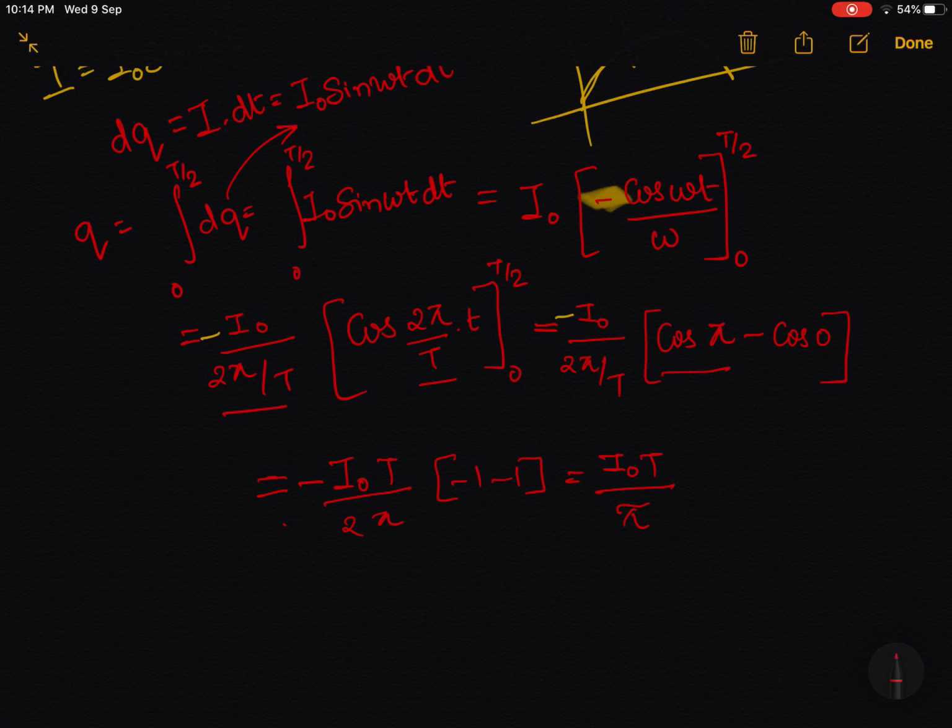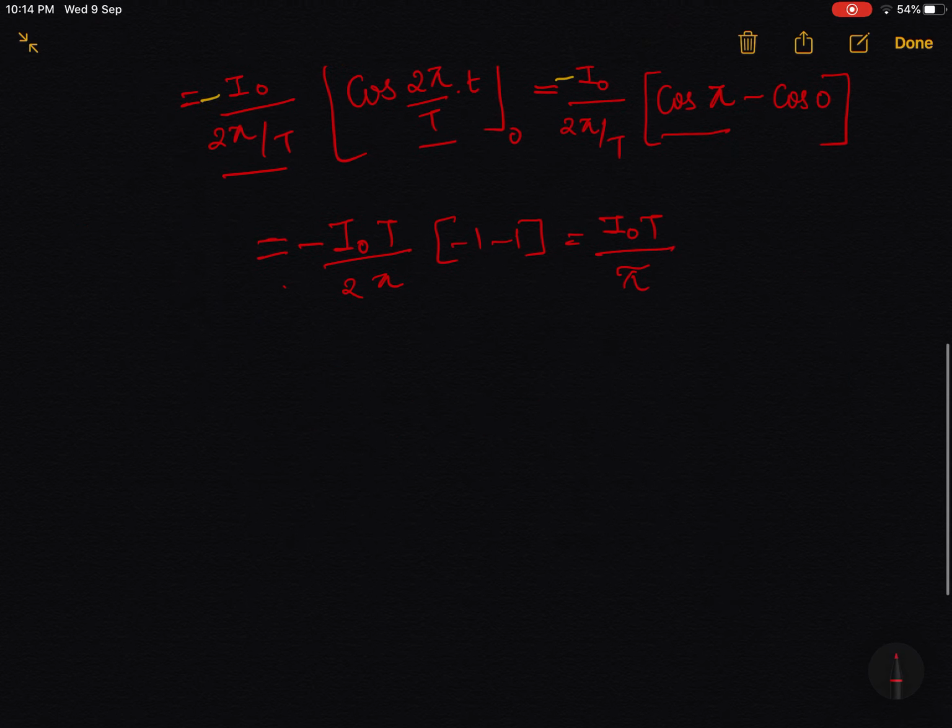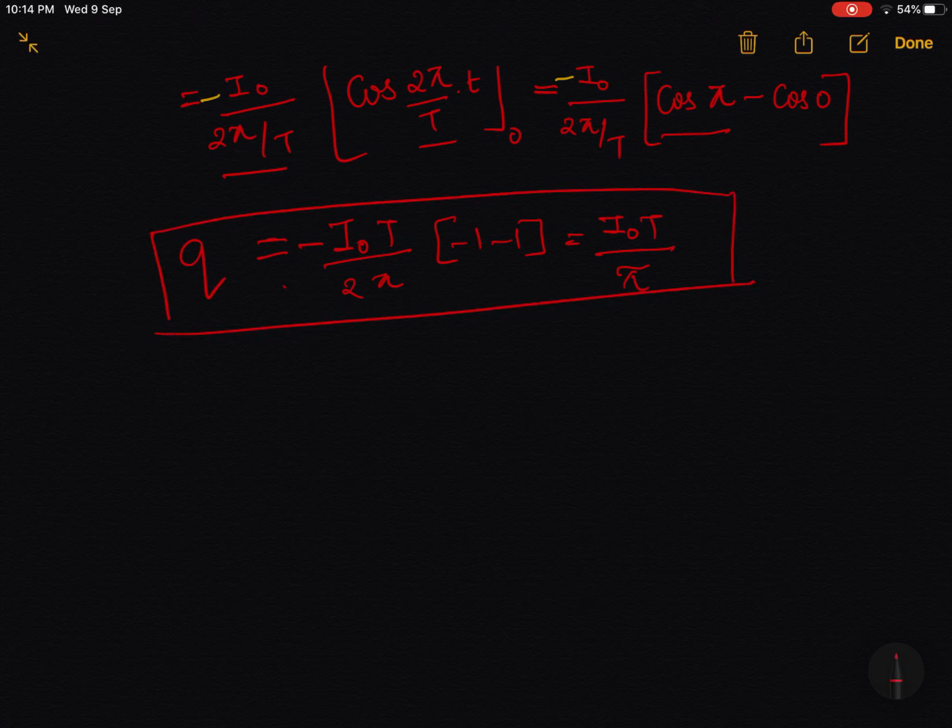Okay, perfect. The average value of alternating current over the half cycle is given by what? What is average value given by? Now let us remember, we found out Q for the half cycle. Now let us find the average value of alternating current over the half cycle. I average. How can we find it out?